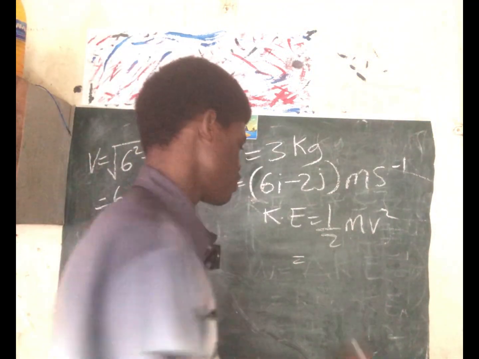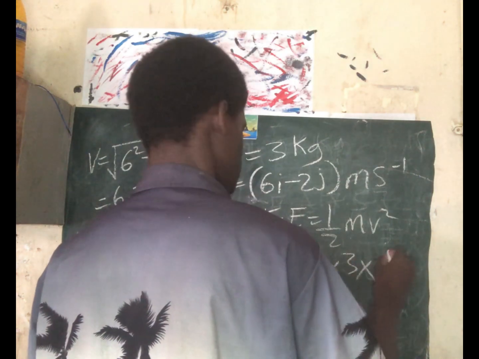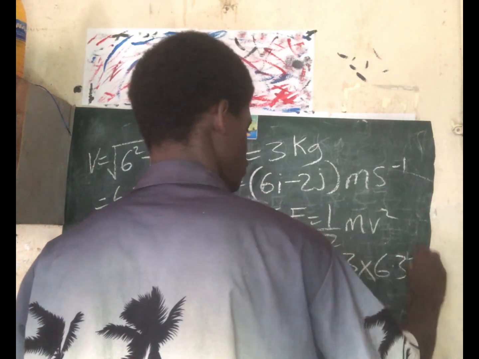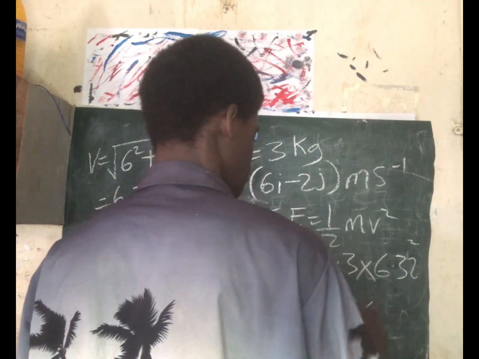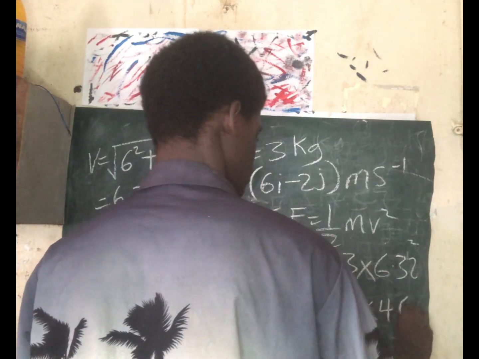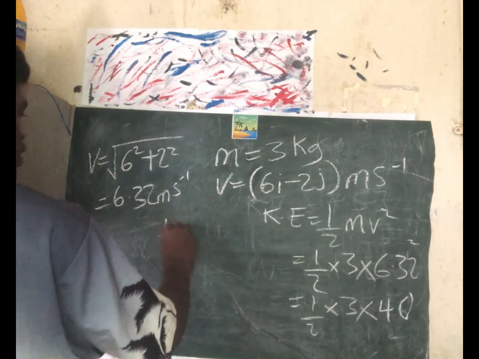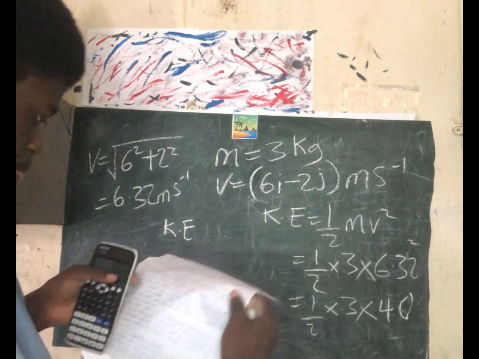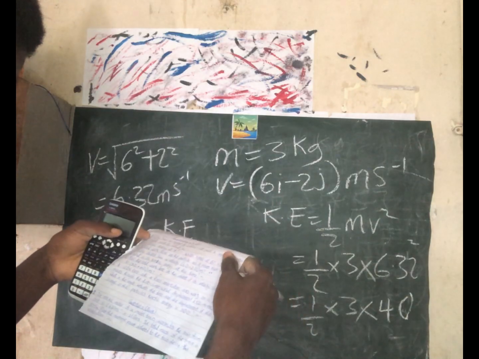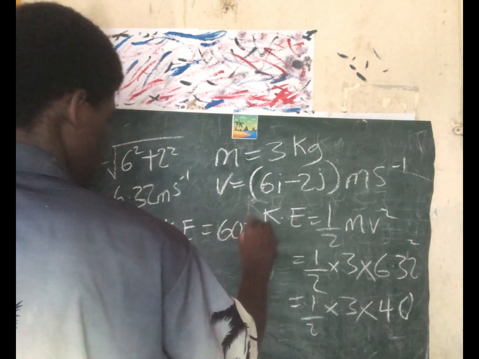Let me first continue. That's half times 3 times 6.32 squared. That'll be half times 3 times 40. That'll give you 60 joules. So our kinetic energy at A, at that time, is 60 joules.